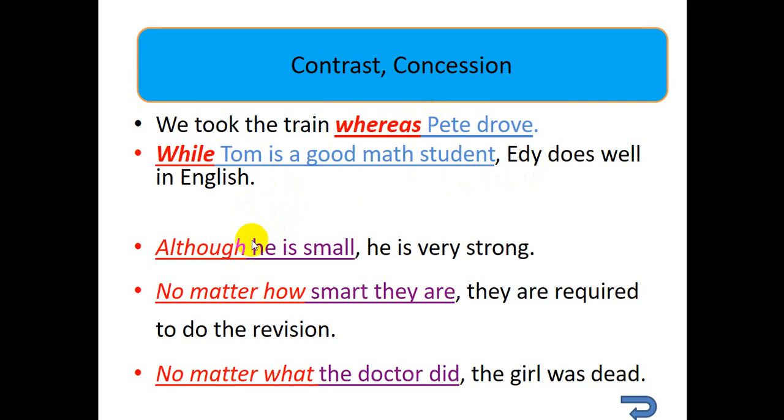Okay, to show contrast. Although he is small, he is very strong. So this is concession. And remember, if we use although, the main clause doesn't need but. Although he is small, he is very strong. No matter how smart they are, they are required to do the revision. Yeah, no matter how smart they are, this is concession. No matter what the doctor said, the girl was dead.